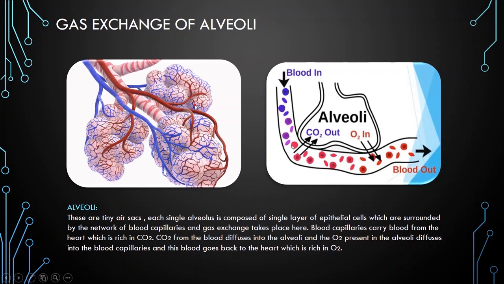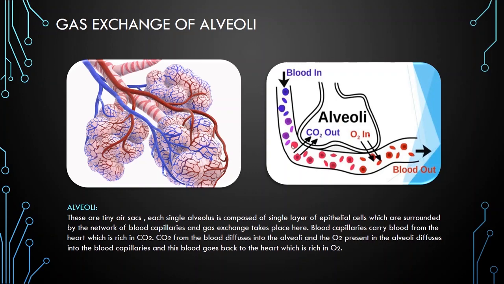But for your ease, only a single capillary is shown here for better understanding of how oxygen and carbon dioxide diffuse between the alveoli and the blood. So this is the actual site of gas exchange. The gas exchange takes place here. From one side of the blood vessel, the blood is coming, which is deoxygenated. As the concentration of carbon dioxide in this blood is high, the carbon dioxide molecules move into the alveolar air,